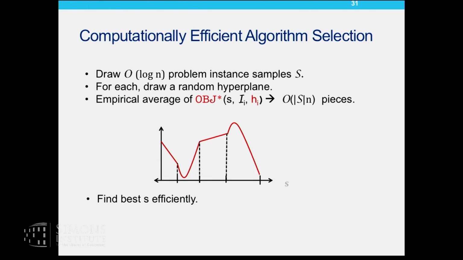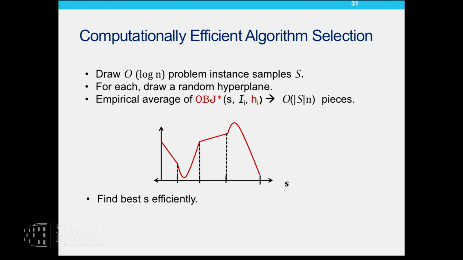Okay, cool. So now that I've established that you can be sample efficient, all I need to do in order to find the best S on a set of samples is the following. You only need to draw log n different problem instance samples, because that's the pseudo-dimension, and that ensures near optimality. And for each instance, I'm going to draw a single random hyperplane.